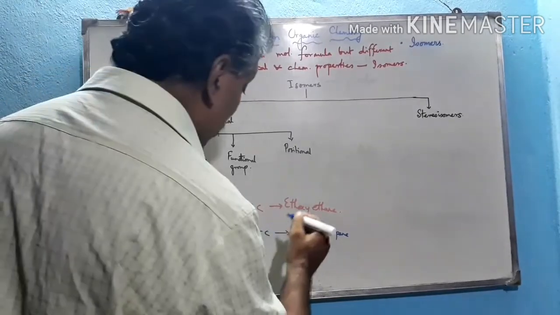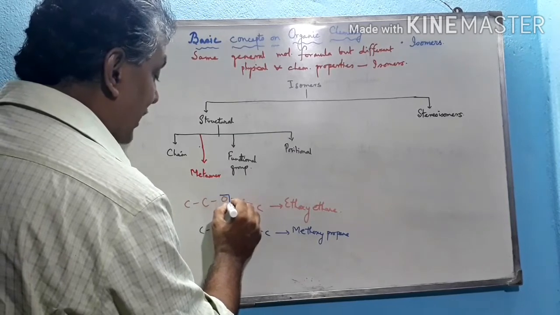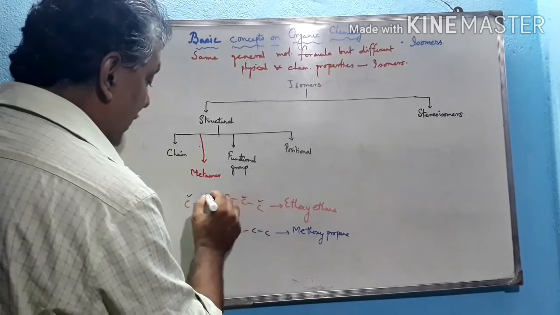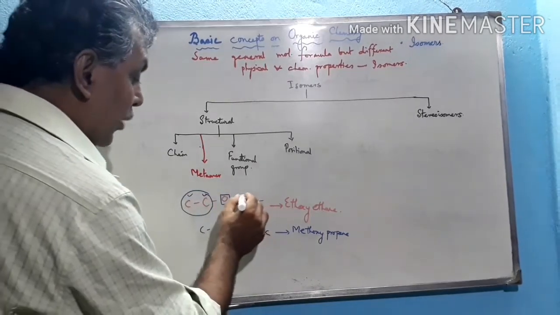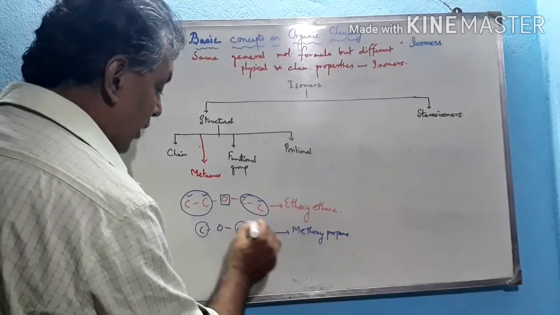functional group. So the difference between these two compounds is with respect to the divalent atom: different numbers of alkyl groups are attached. This alkyl group contains 2 carbon atoms. This alkyl group also contains 2 carbon atoms. But here there are 1 carbon atom and 3 carbon atoms.